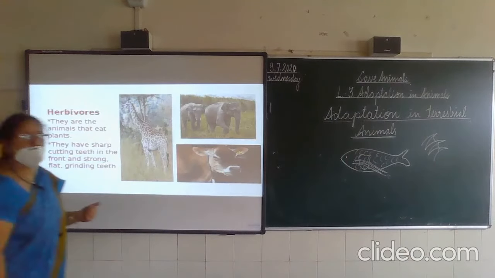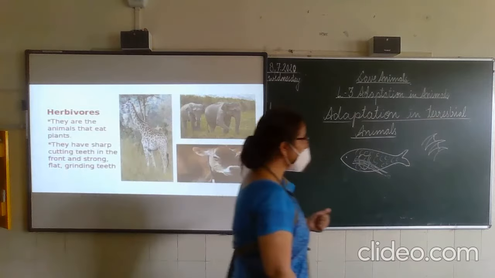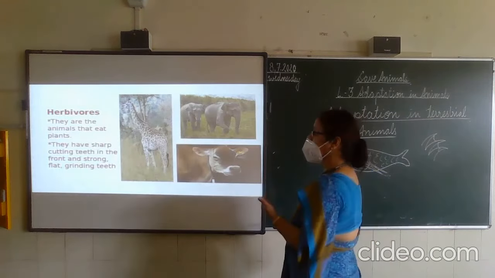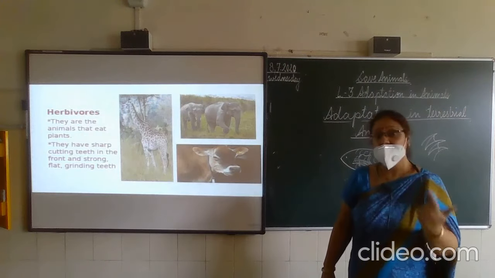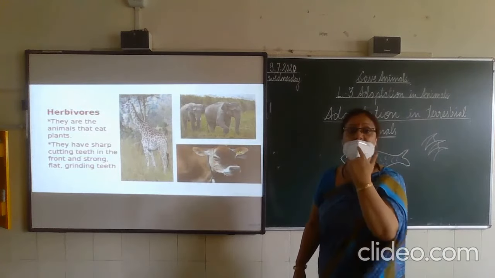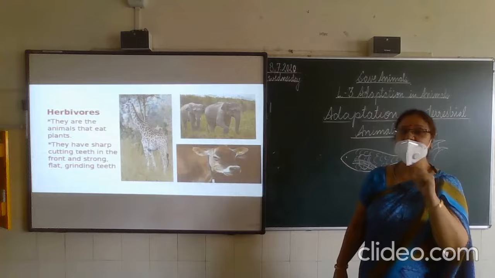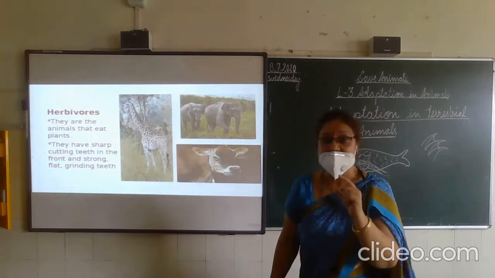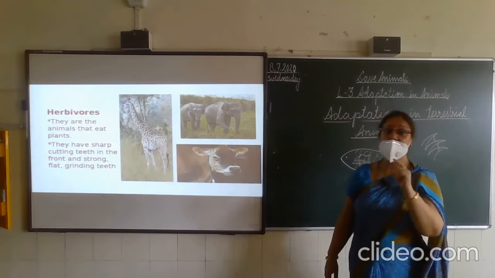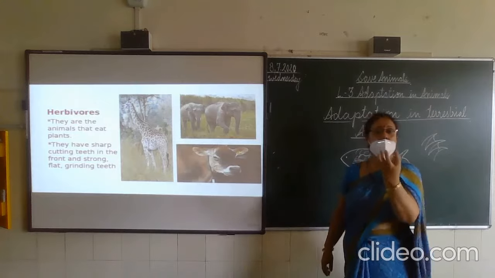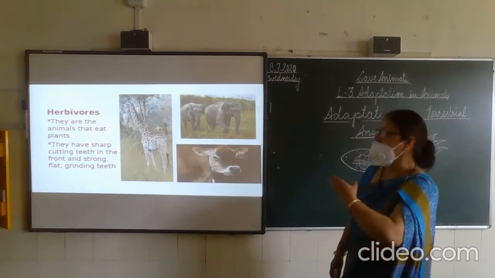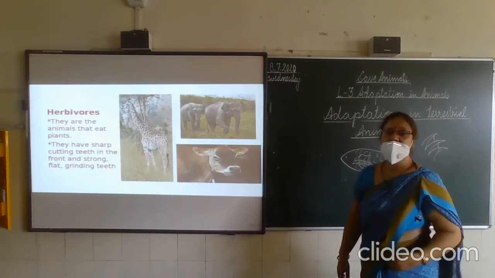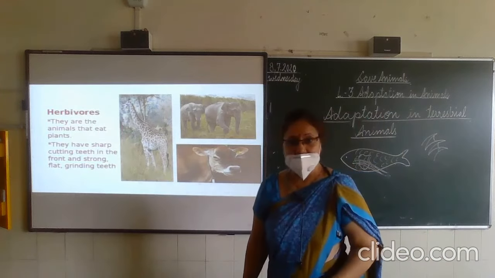Herbivores. Herbivores are the animals that eat only plants or plant products, and for that purpose they have strong biting teeth. Biting teeth means they have the front incisors. They have strong front incisors. Children, you all eat an apple with your front four teeth. In the same way, they have front sharp teeth to bite the plant product.